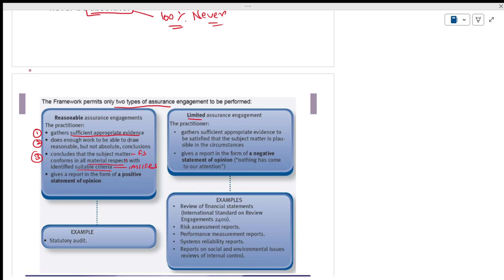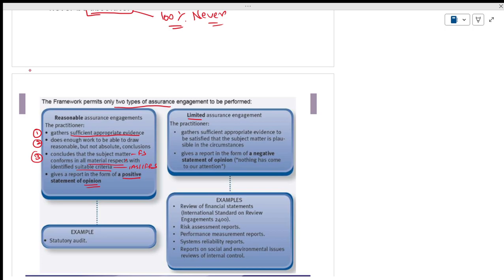It gives a report in the form of a positive statement of opinion. If we are giving reasonable assurance, it means positive.